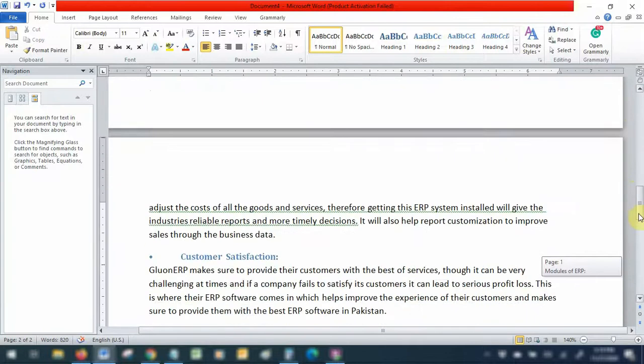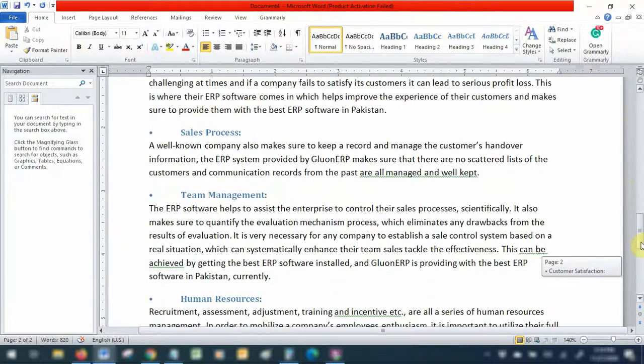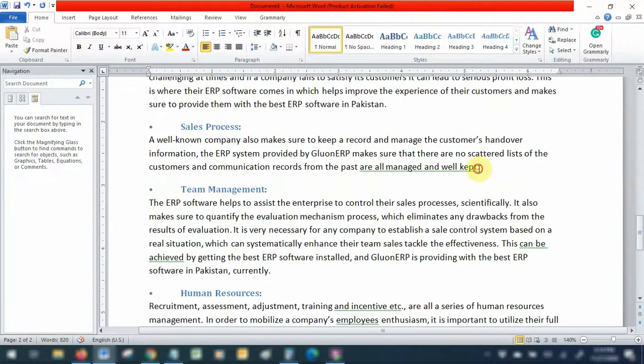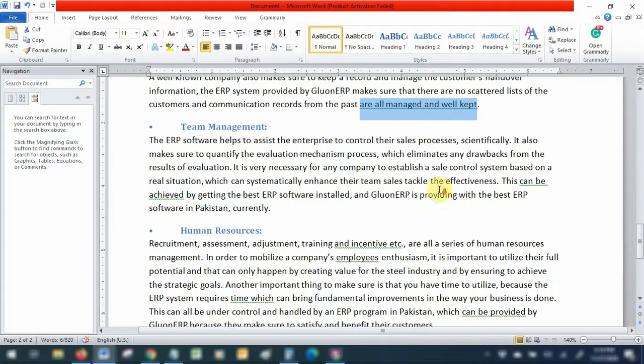In case you're wondering how to fix passives, let me just give you a couple of examples. Like, I wouldn't use this. Instead, I would rephrase my sentence a bit. I would instead say it can manage communication records and keep them well. That's how I would write it.